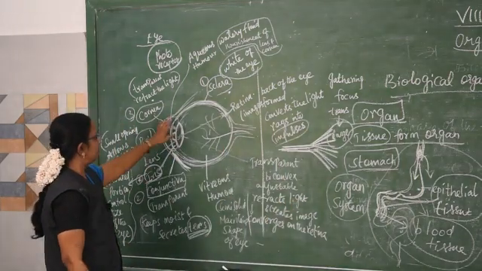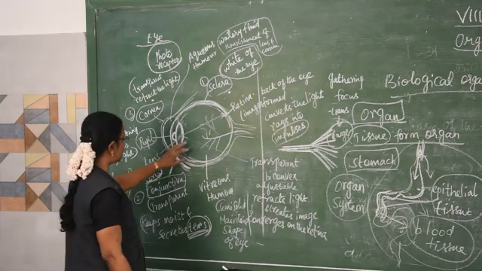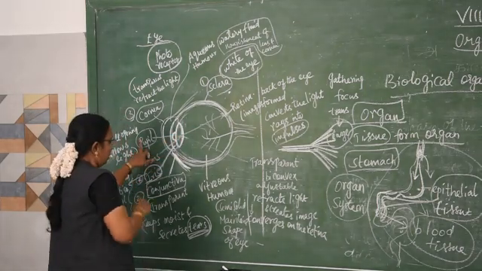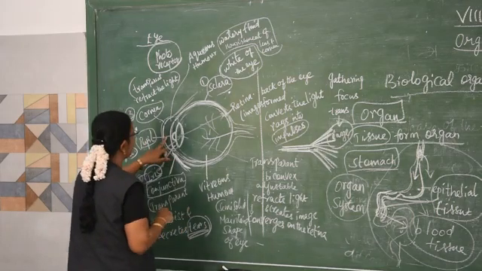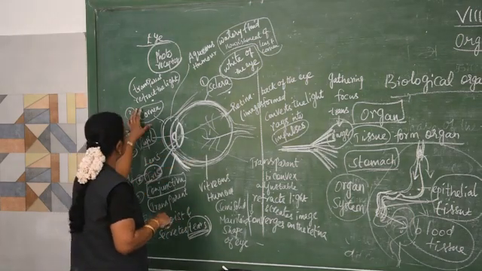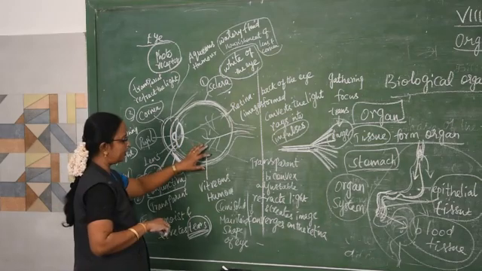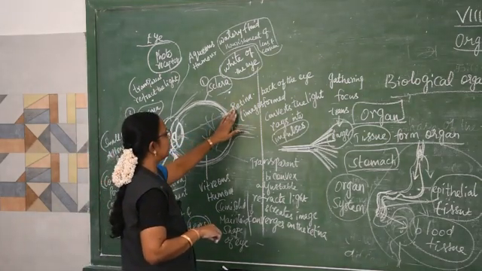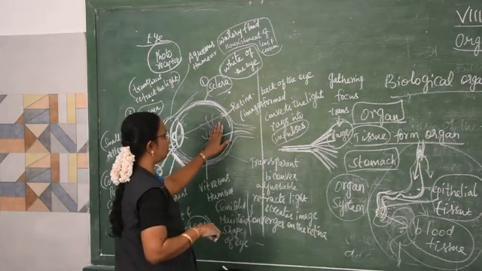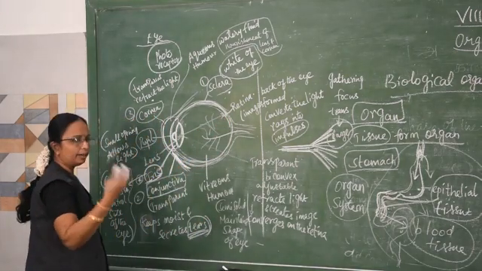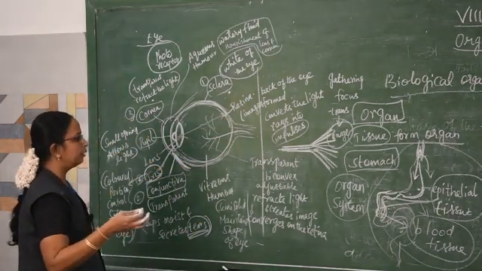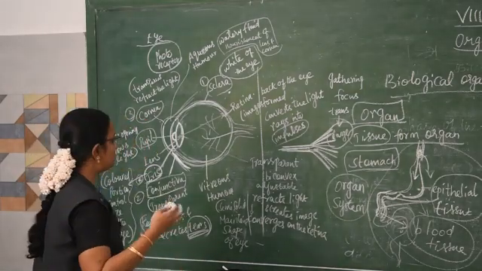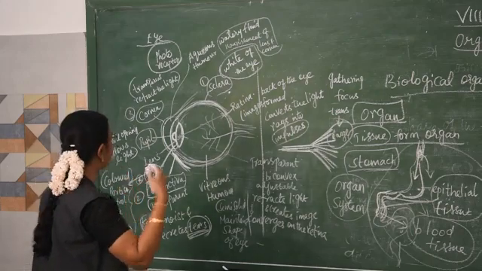So when we talk about the internal portion, the lens is there. What will the lens do? It will transmit the light rays into images. Along with the cornea, it is transmitting the light rays and then sends the rays to the retina. In the retina, the images are formed here, and the light rays are converted into signals. So impulses will be sent to the brain.